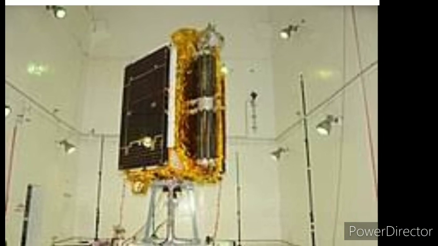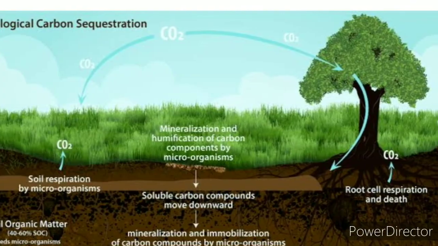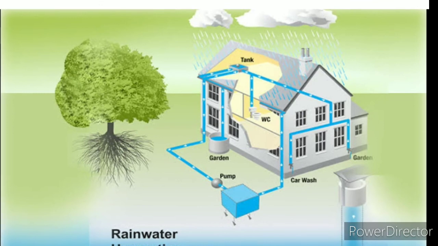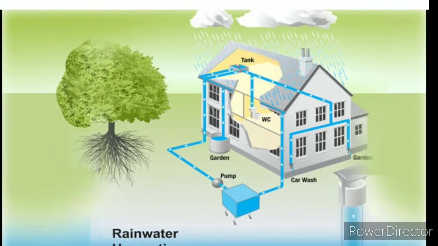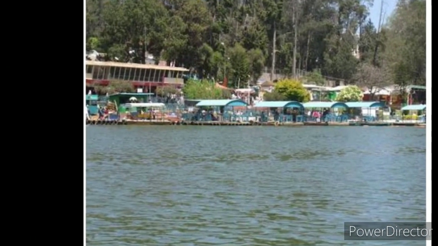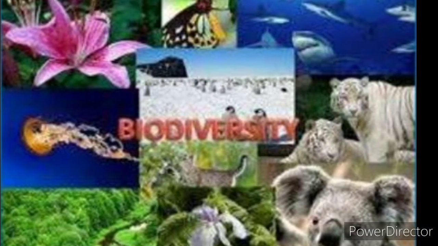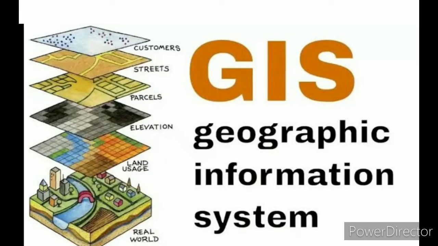These are all about geographic information system. Let's recall now. Mitigation of carbon in the atmosphere is done in the form of sequestration. Rainwater harvesting is done for improving the groundwater table. Importance and location of lakes in Tamil Nadu, which aid water supply to the city, is a measure of conservation of drinking water. Assessment of environment and biodiversity helps to study risk analysis and disaster management. Forest cover is monitored through remote sensing and geographic information system.